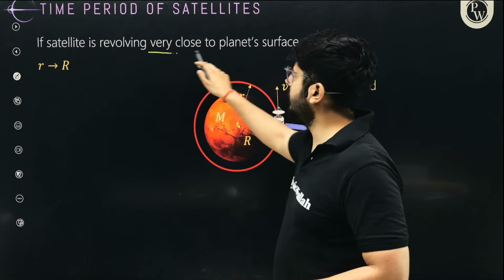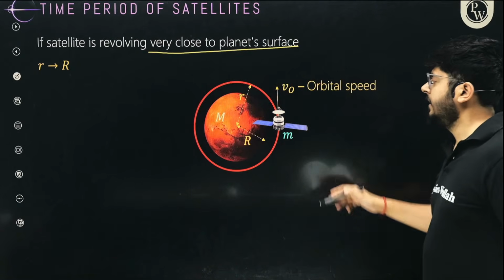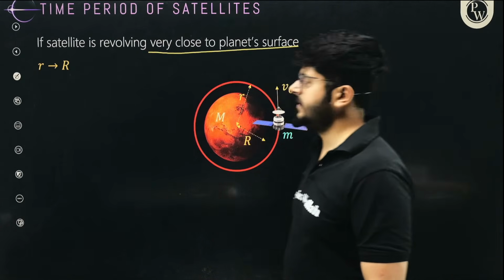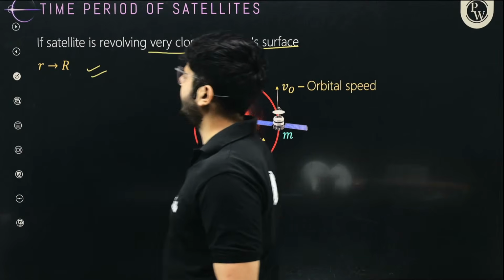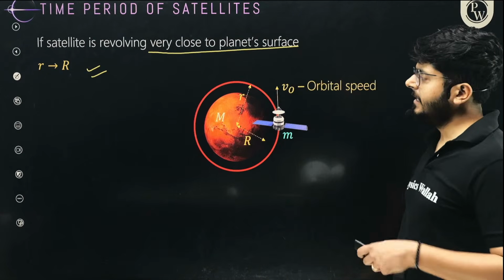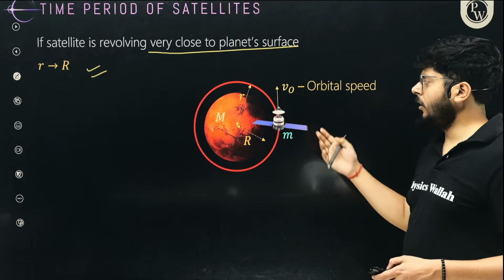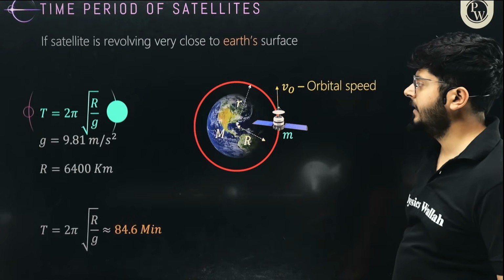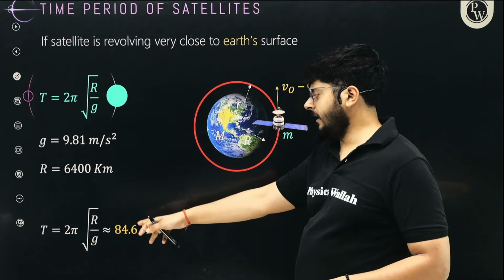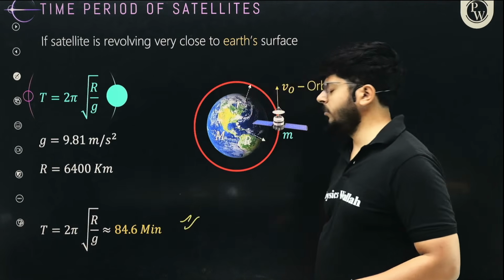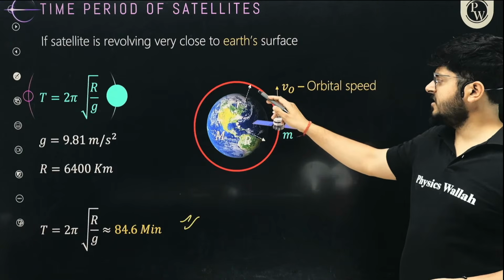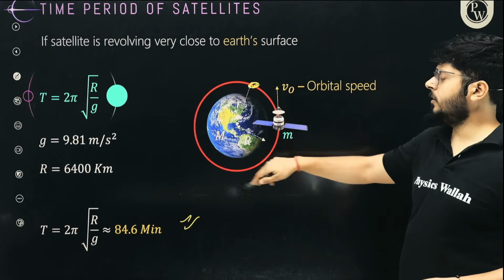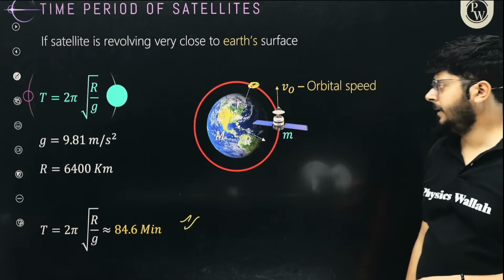If the satellite is revolving very close to the planet surface, then what will happen? We can say that the orbiting velocity will be around 7.9, what we have calculated already, and the time period will be 2 pi under root r upon g, which is around 84 minutes. And you will find that the International Space Station has a time period of around 90 minutes or so.